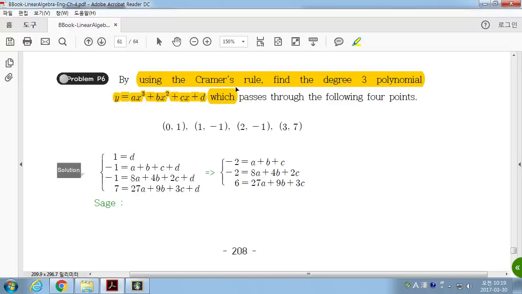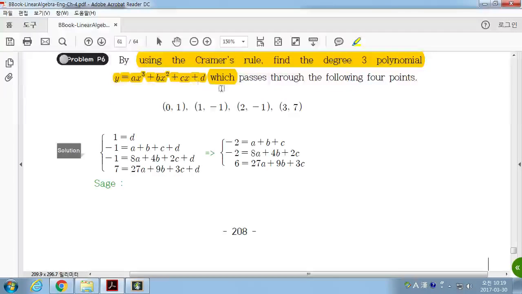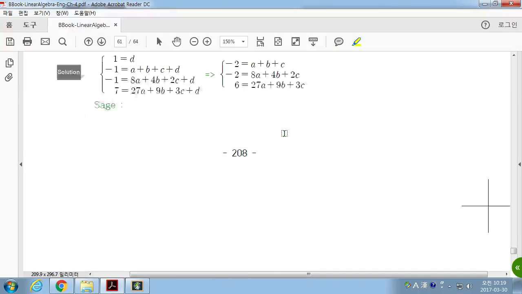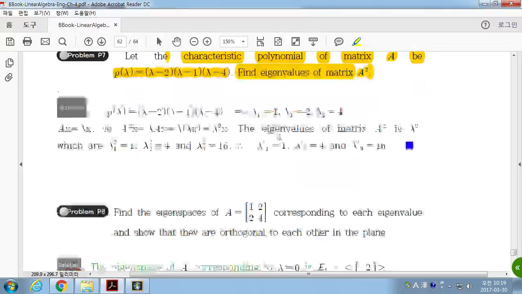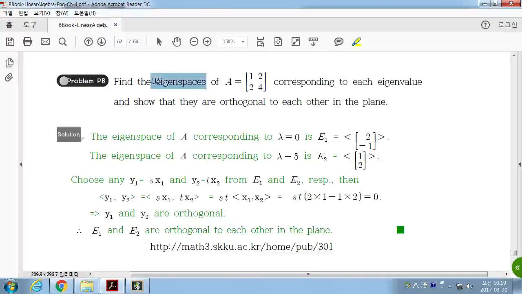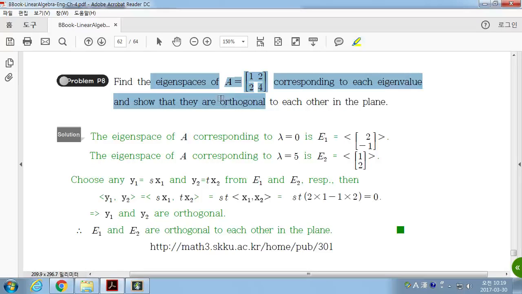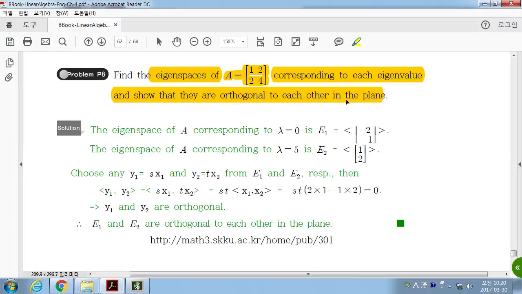And Cramer's rule can be used to find the coefficients of this polynomial that passes through these 4 points. And for the characteristic polynomial, the eigenvalues are 2, 1, and 4. That's easy. Then find the eigenspace corresponding to each eigenvalue and show they are orthogonal to each other. If you have a matrix, you can find the eigenvalues and corresponding eigenvectors.